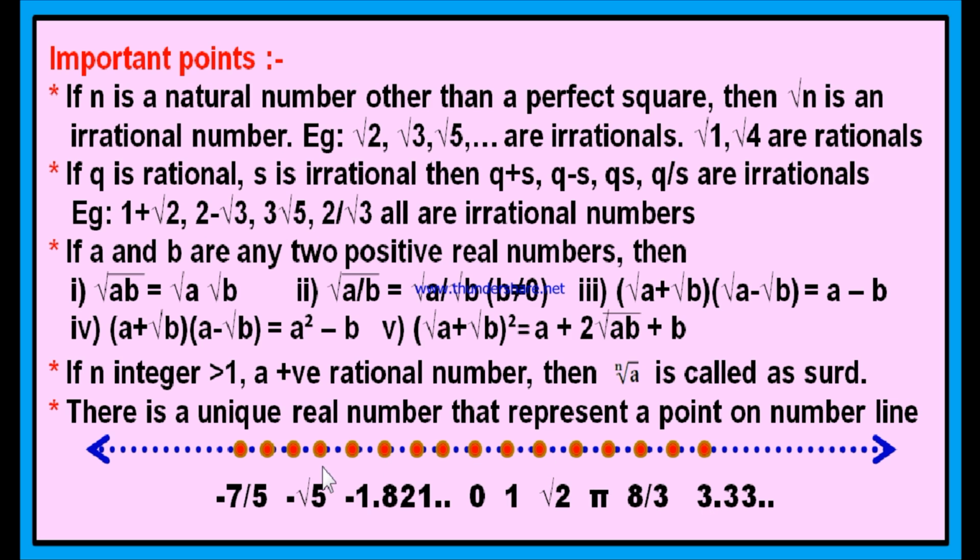You see, every rational number may be represented on the number line and every irrational number can also be represented on the number line. Understood? Is it clear? Very good.